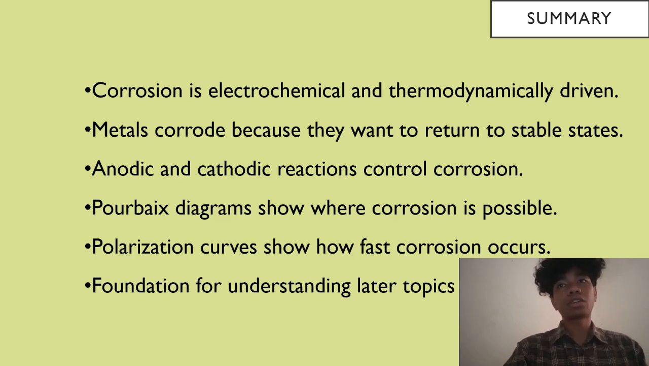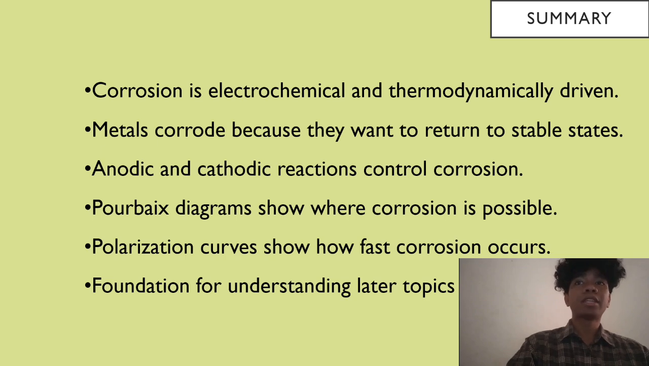Next is the summary. To summarize, corrosion is an electrochemical and thermodynamically driven process. Metals corrode because they want to return to their stable state. Anodic and cathodic reactions occur together and determine corrosion behavior. Pourbaix diagrams show where corrosion can happen, while polarization curves show how fast it happens. These concepts form the foundation for understanding more advanced topics, including microbiologically influenced corrosion.